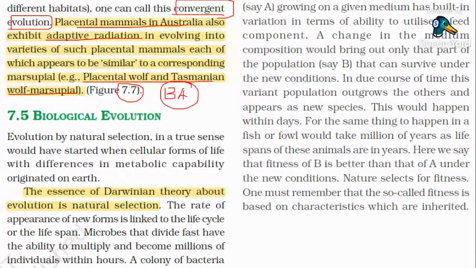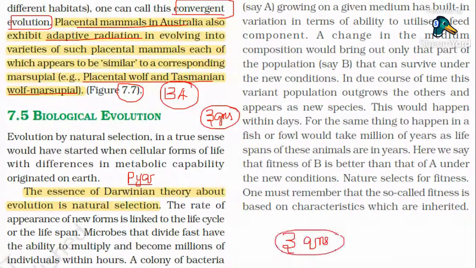The essence, very important question. Guys, we are expecting 3 questions from this chapter this year. I don't know how many questions, but as per my expectation, you can expect 3 questions.